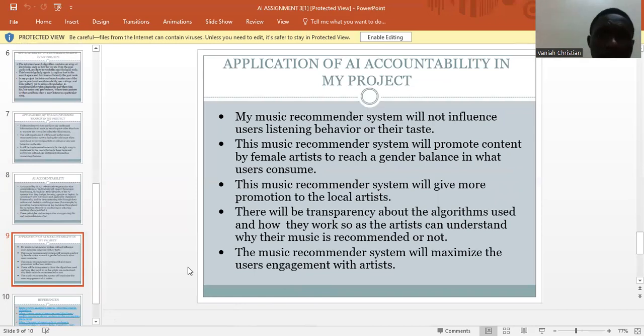Application of AI accountability in my project. My music recommender system will not influence users' listening behavior or their taste. This music recommendation system will promote content by female artists to reach a gender balance in what users consume. This music recommender system will give more promotion to the local artists. There will be transparency about the algorithm used so that artists can understand why their music is recommended or not. The music recommender system will maximize the user engagement with artists.